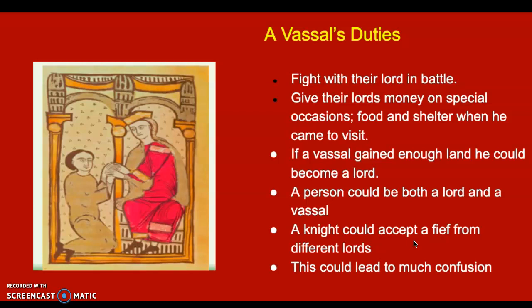Now, what if two of those lords start fighting with each other? Who do I end up defending? Where's my loyalty at? Well, a lot of times that might just depend on which of the lords treated me nicer. Like maybe who's going to give me more. Things like that. Very chaotic, very confusing. And it led to a lot of backstabbing, a lot of things that were just, it's definitely chaotic throughout this time period. And we're talking a time period of maybe a good 400 to 500 years that this is going to be going on.